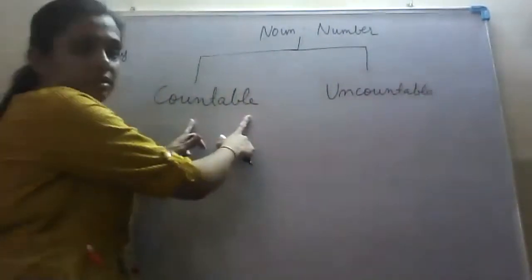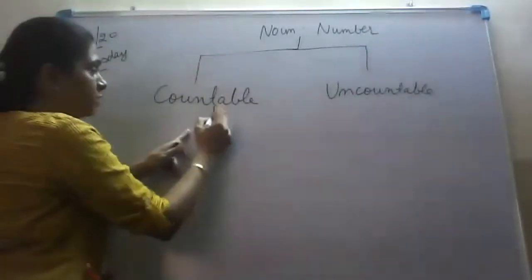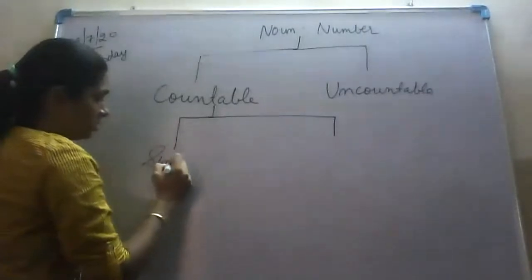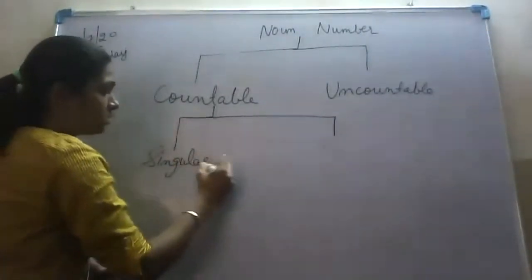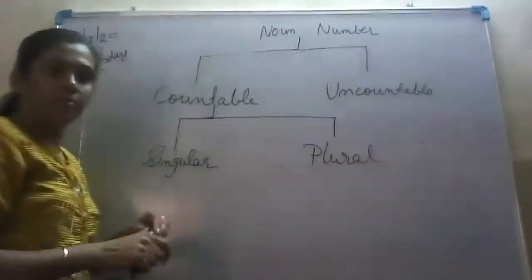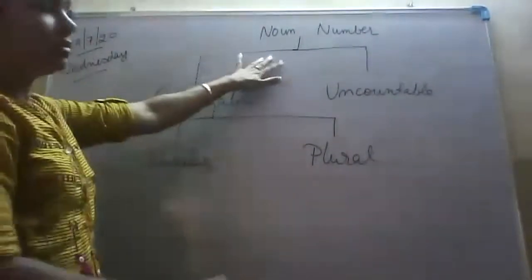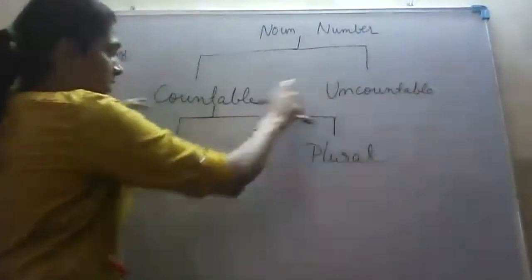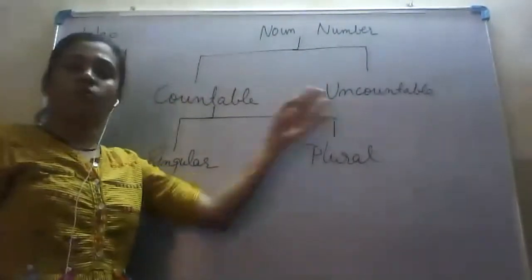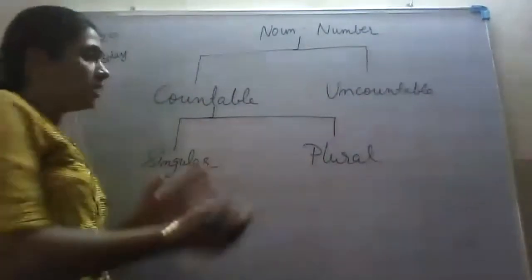And this countable noun can be further divided as singular and plural. Countable noun is which can be counted and uncountable noun is which cannot be counted.